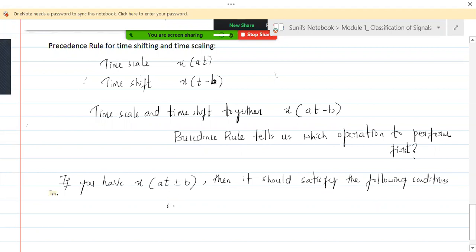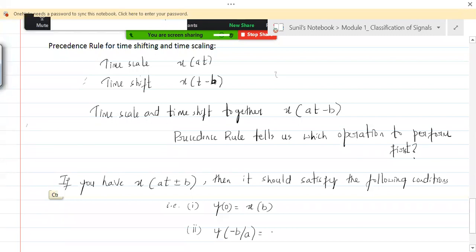First condition is y of 0 has to be equal to x of b, and y of minus b by a should be equal to x of 0.